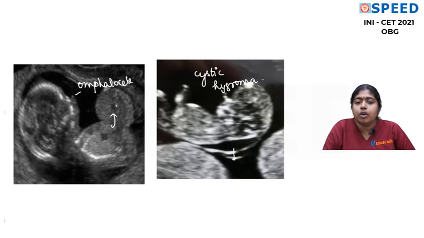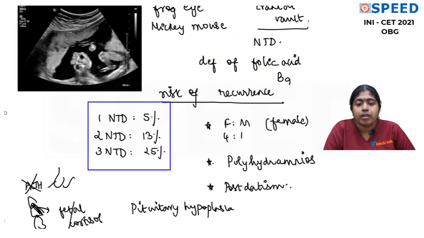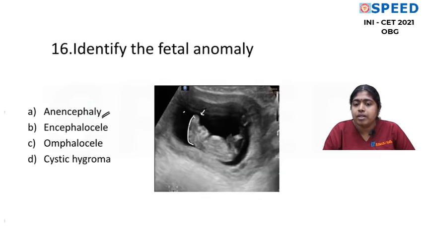Okay, so the other options in that question, now I think all of you are absolutely convinced regarding the answer for this question. It should be anencephaly. Okay, it's not encephalocele, though you see a protrusion here. Entire head you are not seeing the cranium. So you cannot take encephalocele, you cannot take omphalocele, and you cannot take it as cystic hygroma.